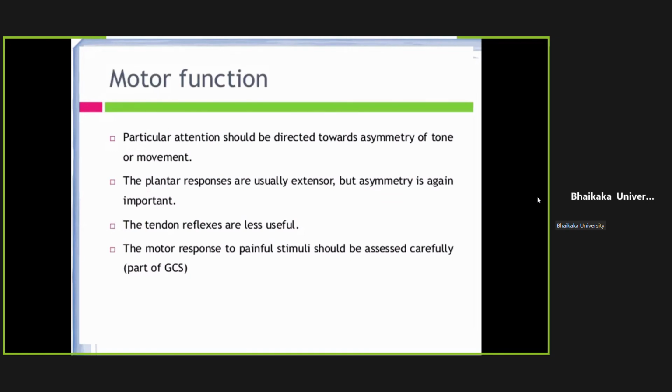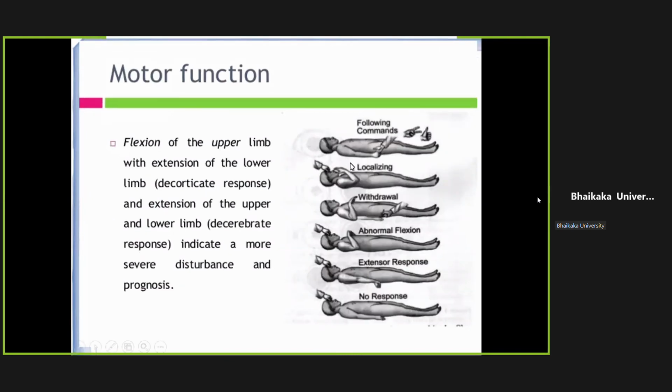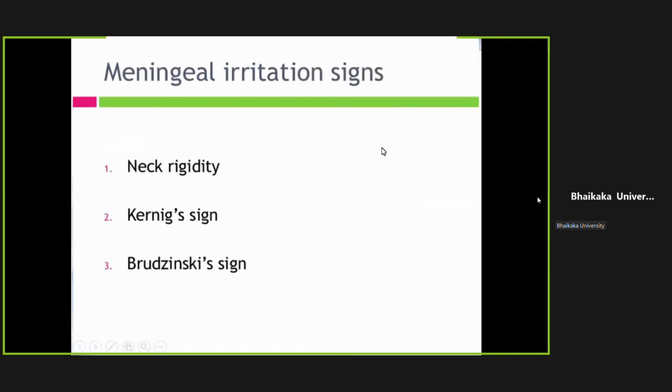What is happening to the plantar response, whether it is extensor or flexor? What is happening to the deep tendon reflexes? And how is the patient moving his body? So this we already discussed. If there is no response, the power grade is 0, and if he is fully responding to commands, then it is grade 5 power.